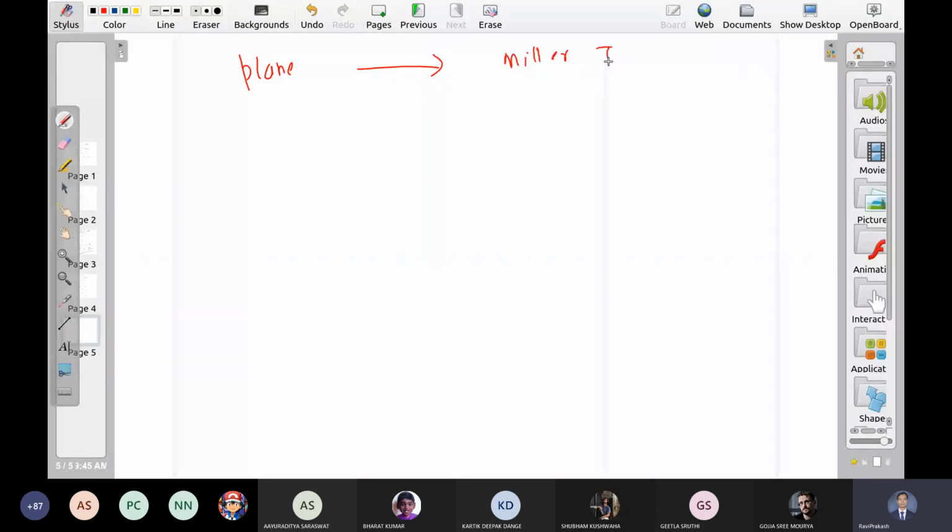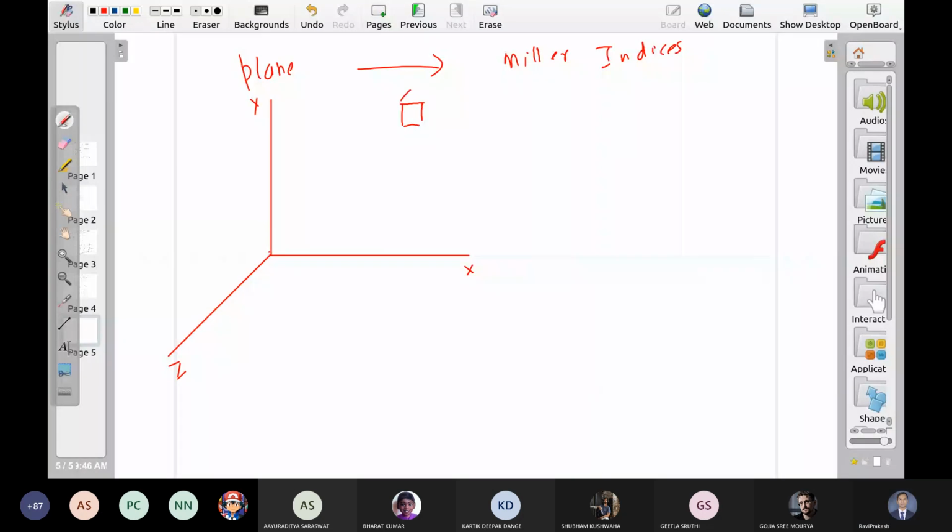Let us say the plane is this. X-axis, Y-axis, Z-axis. The unit cell is simple cubic, which means all lengths are equal. Size 1 मान लेते हैं for convenience only.